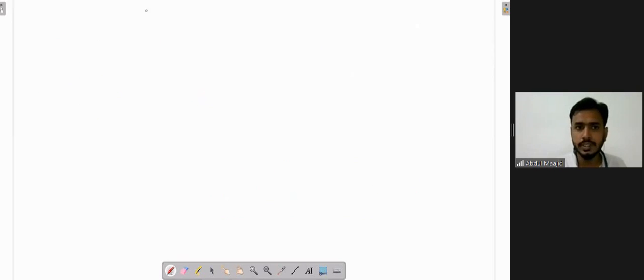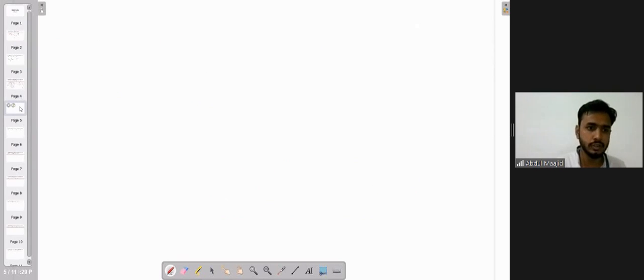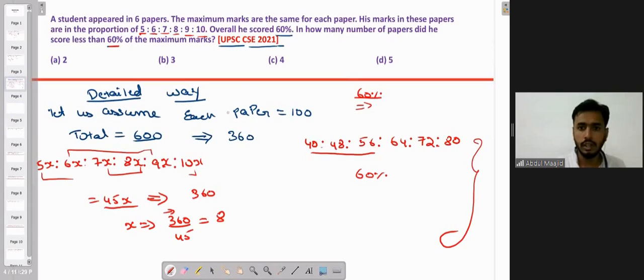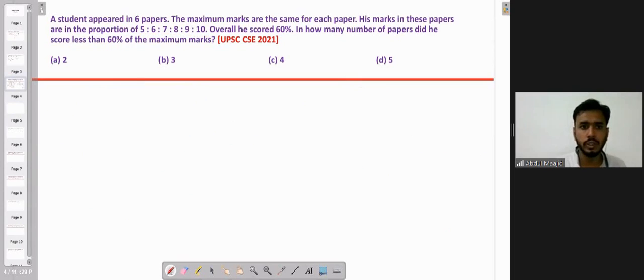If you know this basic concept, this common sense, then we come back to this question. Just look at this. The average or overall score is the same. Overall he scored 60%, which means his average is 60%. Now what is the average of these numbers? That is the middle number. Between 5, 6, 7, 8, 9, 10, the middle is 7.5. And in how many papers did he score less than 7.5? It is 3 papers. So just 3. All right.